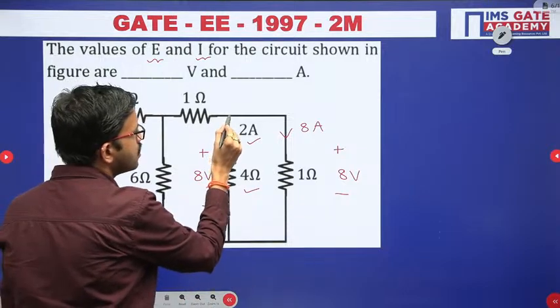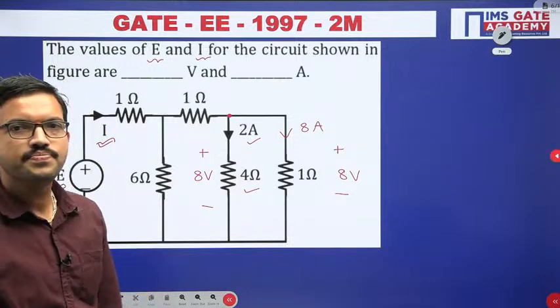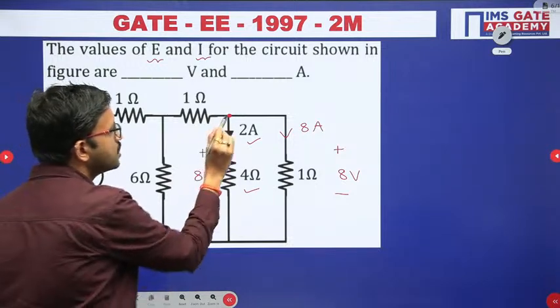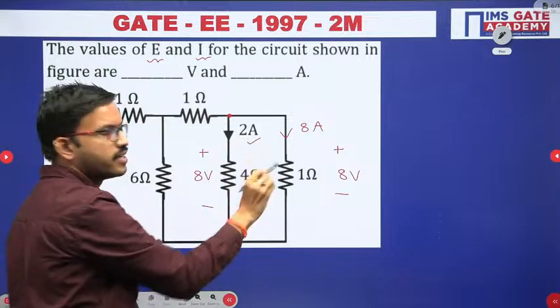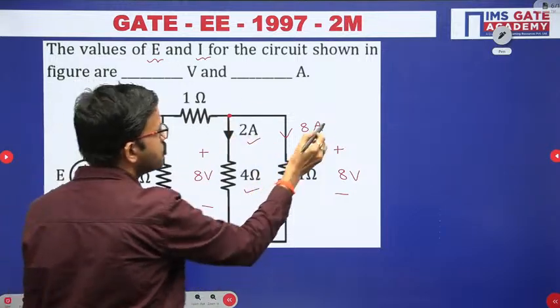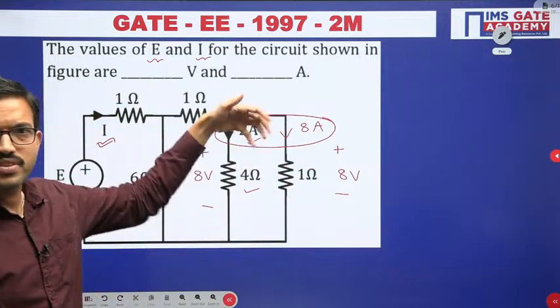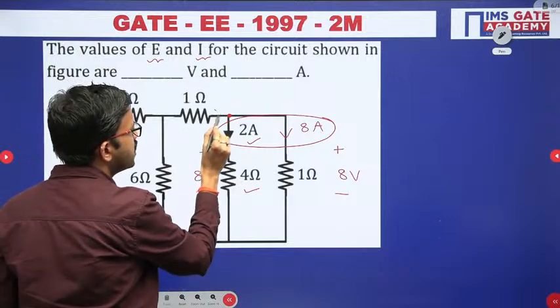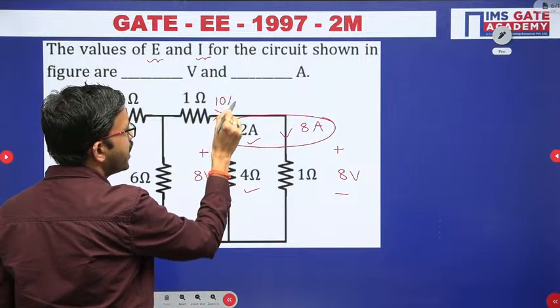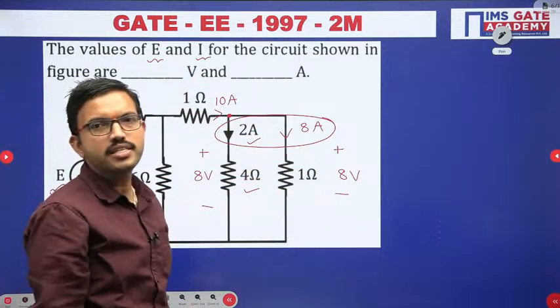Now at this particular node we can apply KCL. Just observe, for this particular node a total of 3 branches are connected. In these 2 branches together, 10 ampere current is leaving. That means in this particular branch 10 ampere current should enter. If 10 ampere enters here, then together 10 ampere can leave.